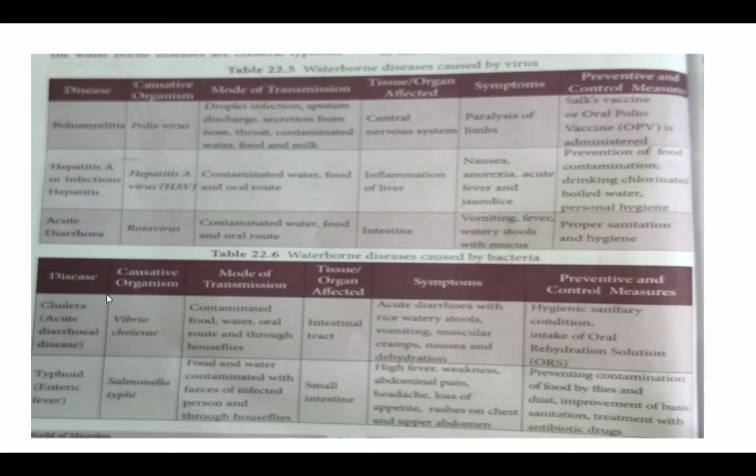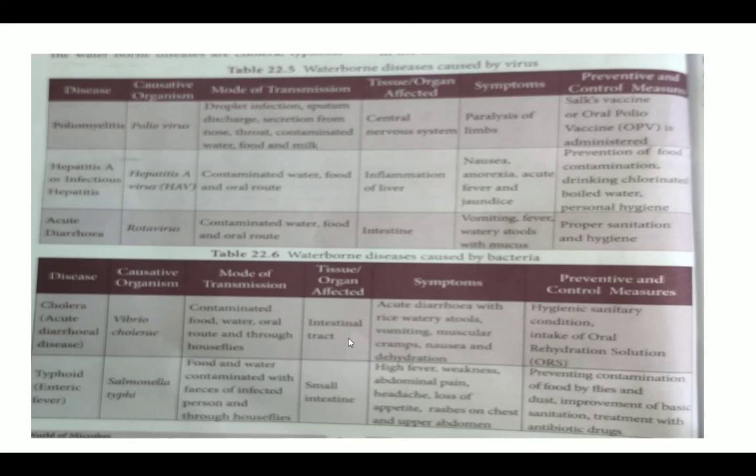Likewise, diseases caused by bacteria are cholera and typhoid. Often this question will be asked in 2 marks, right? Cholera is caused by Vibrio cholerae and typhoid is caused by Salmonella typhi. Cholera affects the intestinal tract.